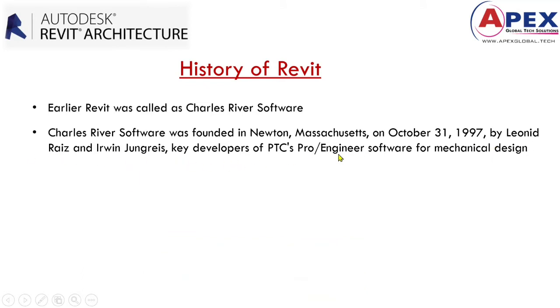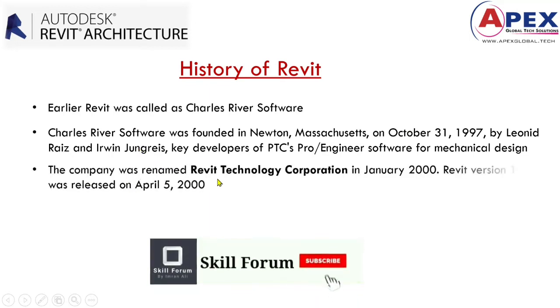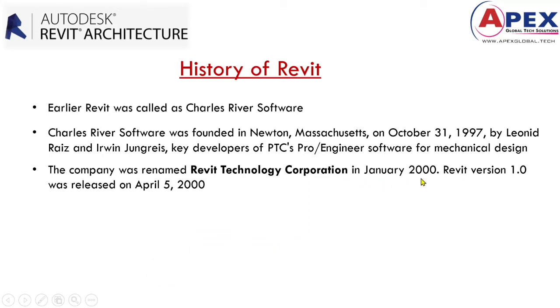They are the key developers of the Pro/E software for mechanical design. Afterwards, the company was renamed Revit Technology Corporation in January 2000.